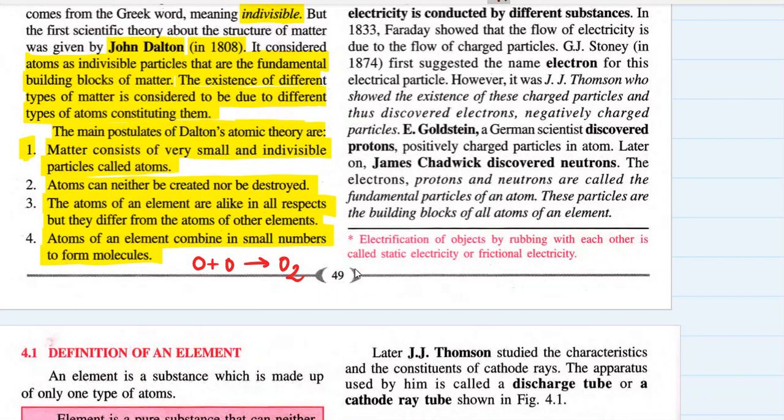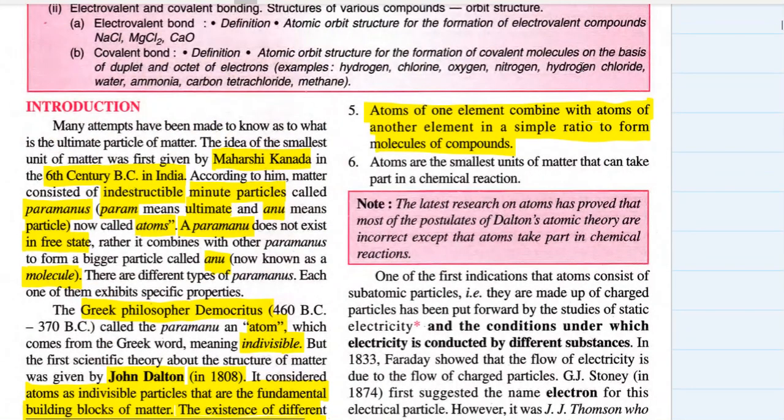So this molecule is of the element oxygen, but oxygen can also combine with hydrogen in the ratio 2 is to 1 to form water. So atoms of the same element can combine together to form molecules of an element, and atoms of different elements also can combine together to form molecules of a compound.